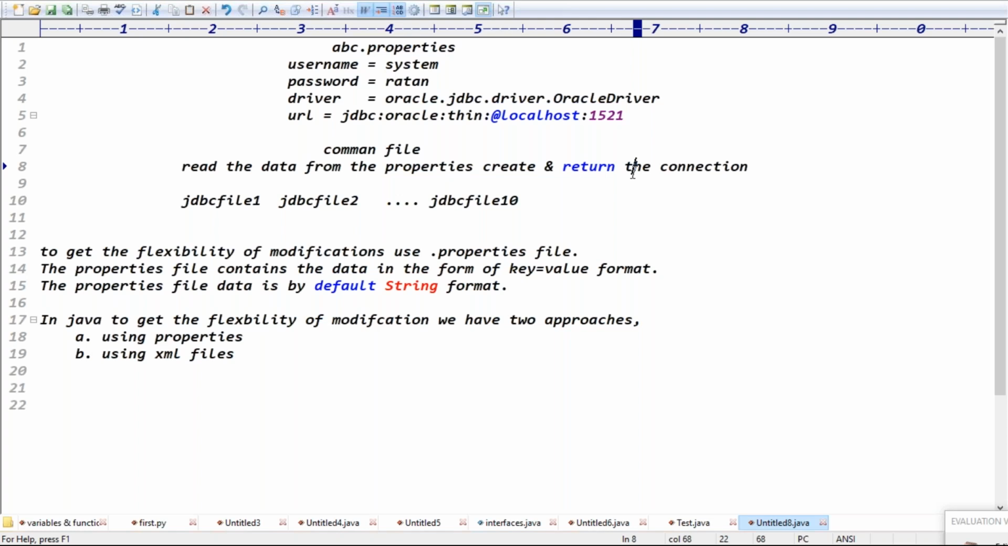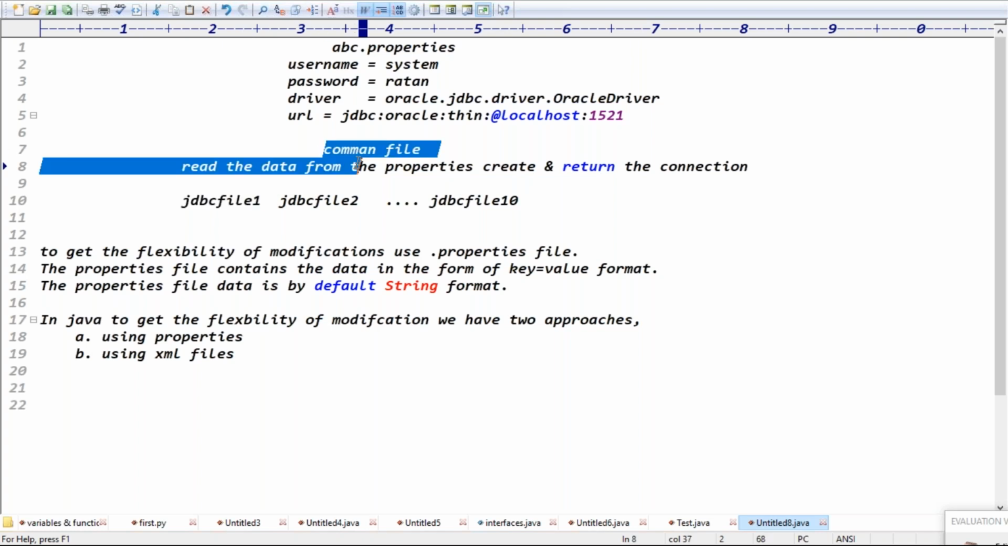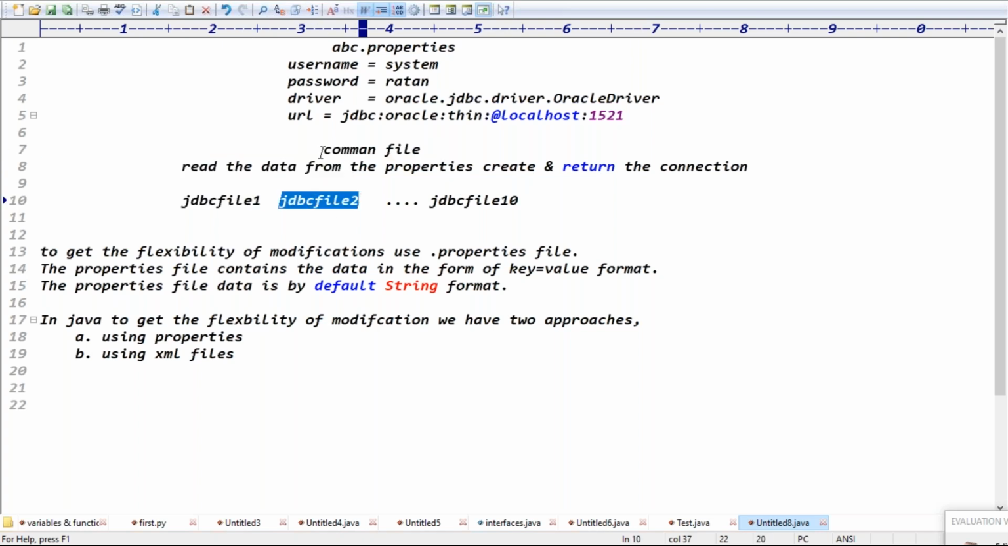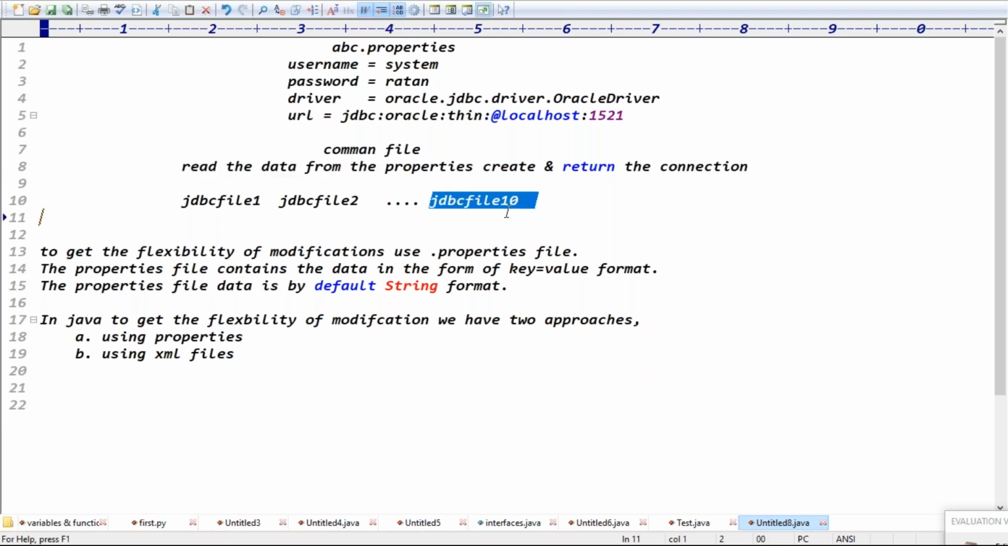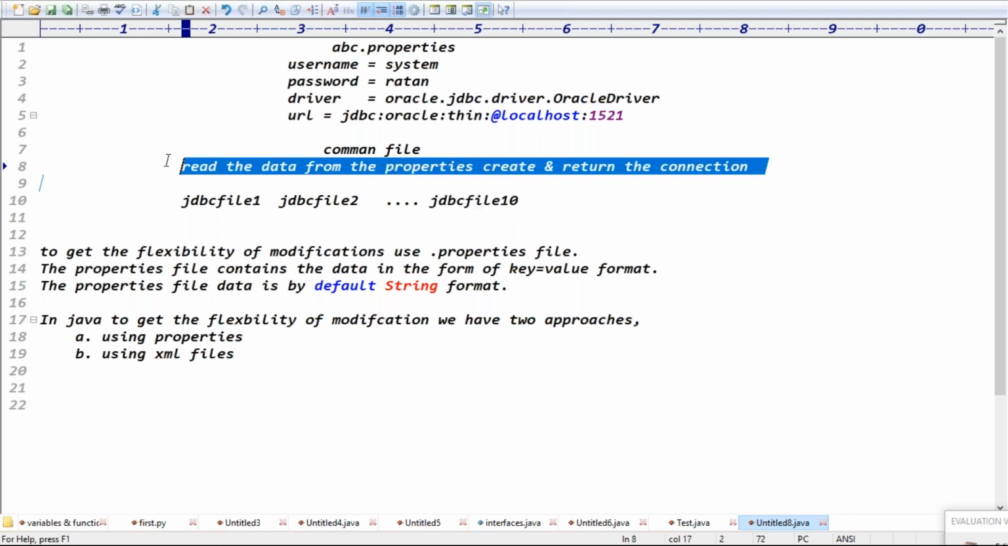Create the connection, return the connection. This is JDBC file 1, which can simply get the connection from here, right? JDBC file 2 also, if it needs the connection, can get the connection from here, right? Even 10 files, guys, we can get the connection from the common file. We can get the connection from the common file or not?